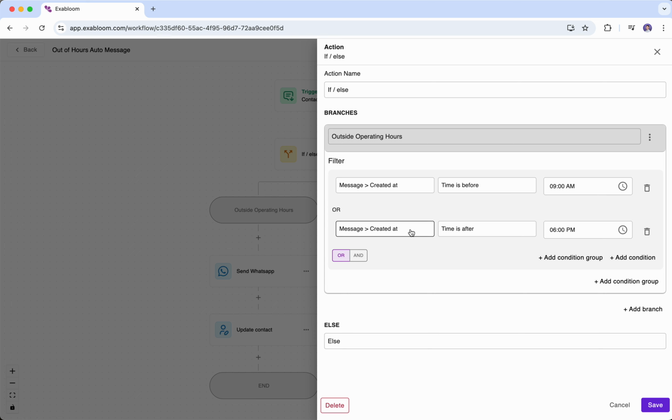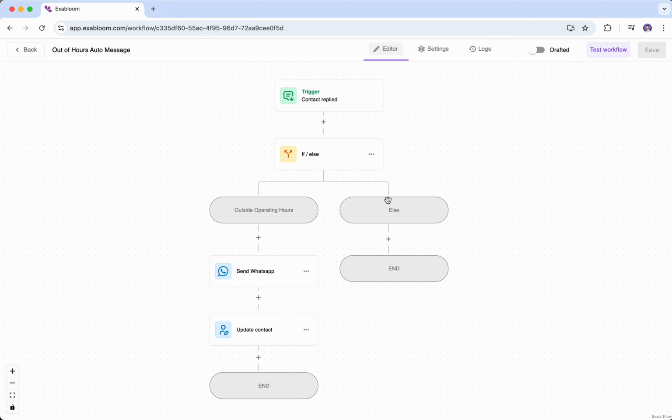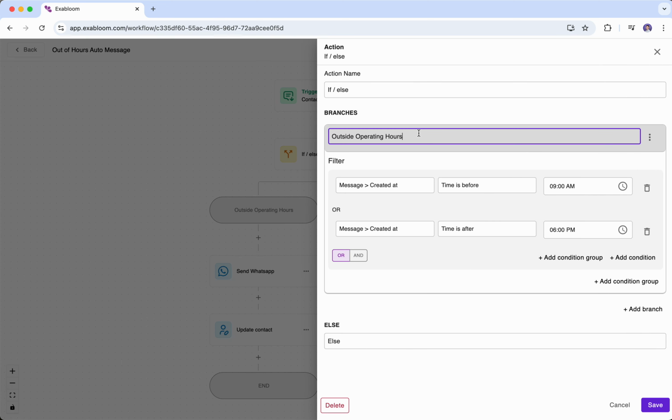If the message comes, let's say, after 6 p.m., it will also be considered as a message being sent outside of operating hours. Now, if the message is sent, let's say, at 10 a.m., it means that the message is not being sent to us before 9 a.m., so this one is false. And the message is also not sent to us after 6 p.m. So given that these two statements are false for a message that comes at, let's say, 10 a.m., it means that the message is not outside of operating hours, which means that the contact will be pushed to this else branch.